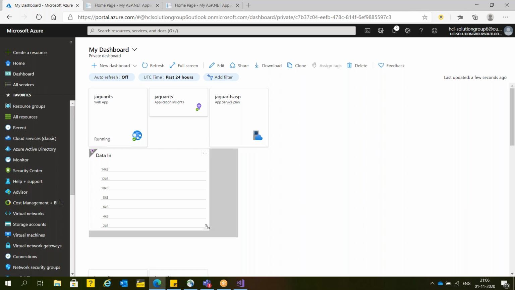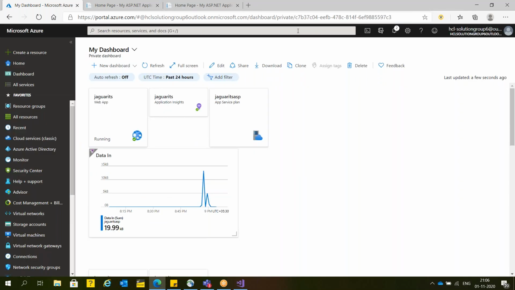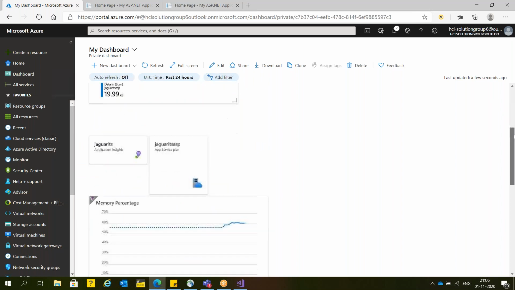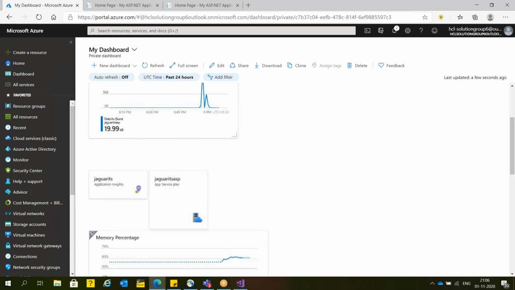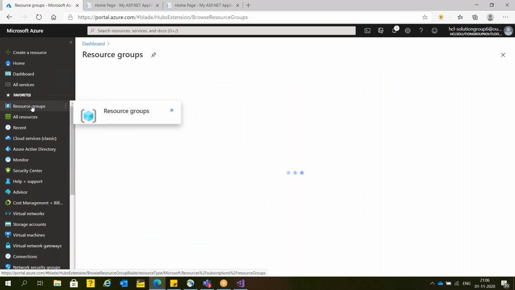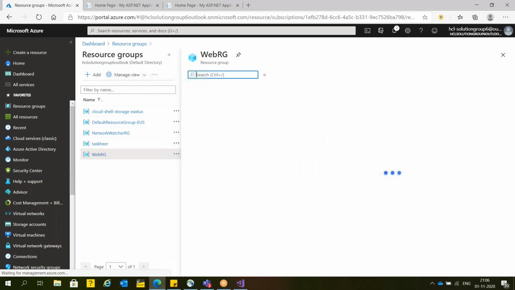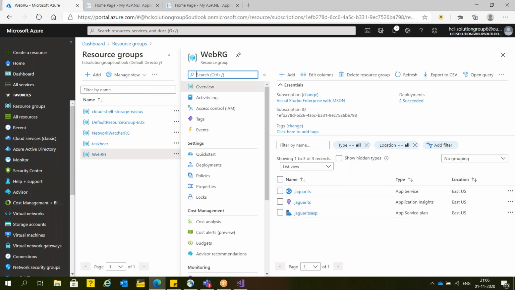In the service plan, if we delete a resource group, what will happen? If you are going to delete your resource group, whatever resources are part of that particular resource group will be auto deleted. But how about the charge for the app service plan? Microsoft is charging against the app service plan. So if I delete my resource group, all 3 resources will be deleted, which means the app service plan will also be deleted. So they will not be charged after that. If my app service plan is deleted, Microsoft will not charge anything.